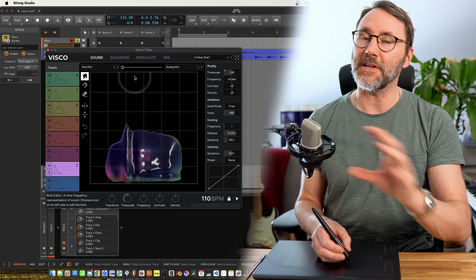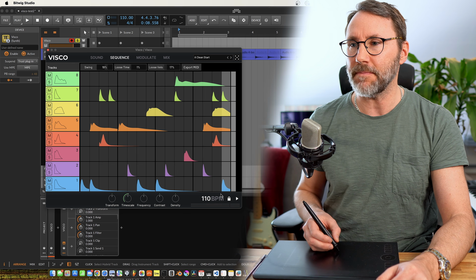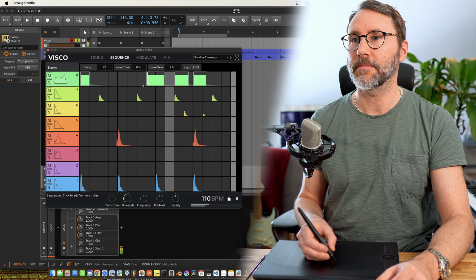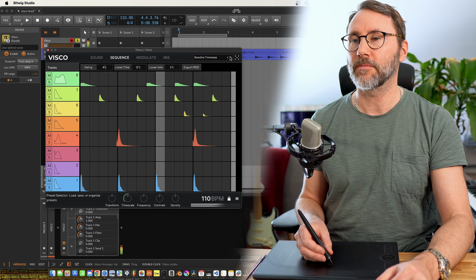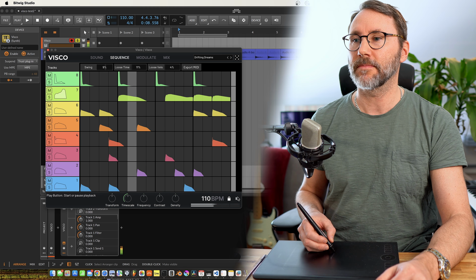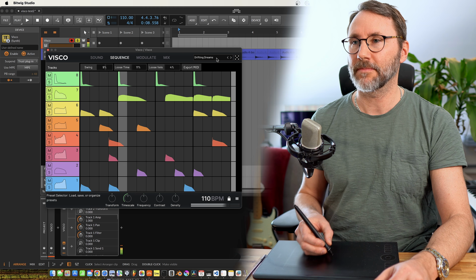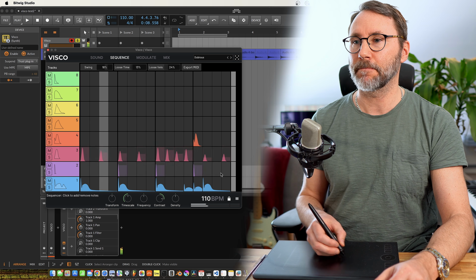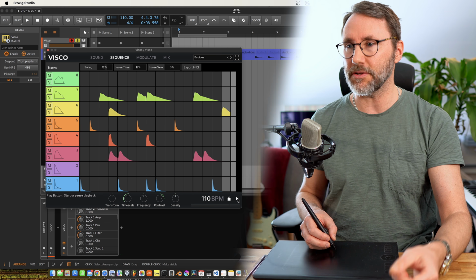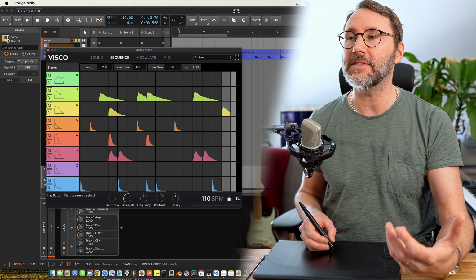The plugin features a lot of other stuff like a sequencer. You can also randomize and generate new rhythms and new variations of sound combinations.